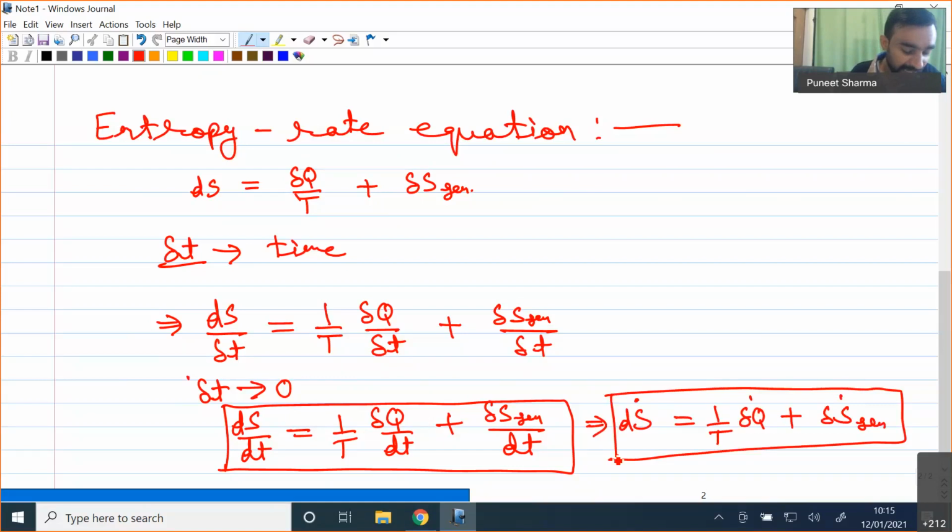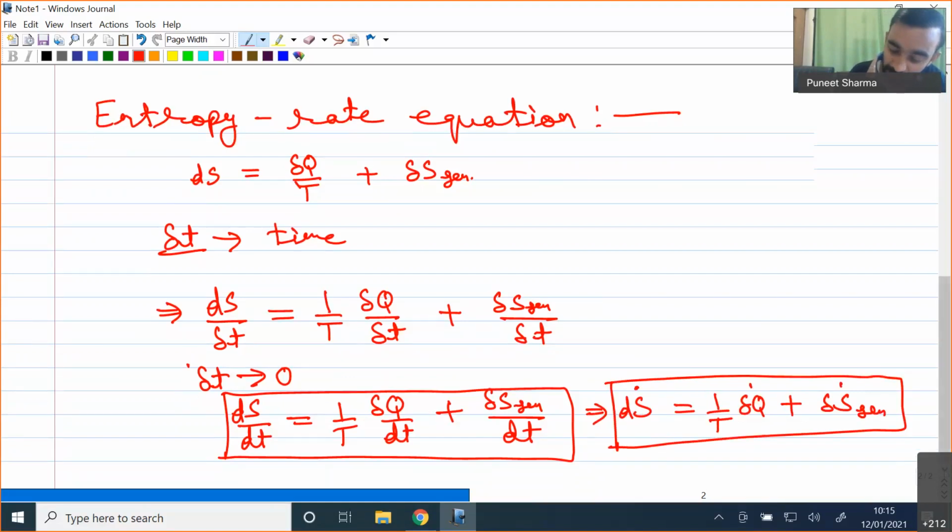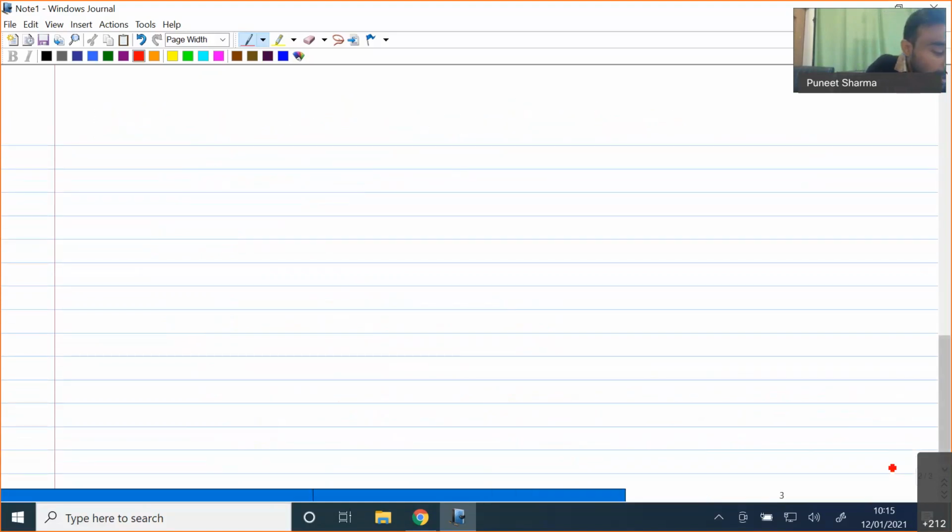This type of rate form equation is very much required for our common devices, which we call heat engine, refrigerator and heat pump, because heat engine, refrigerator and heat pump are cyclic devices. There each and every process happens simultaneously and keeps on moving in a thermodynamic cycle. So majority of the times our heat and work as well as the property interactions are in the rate form.